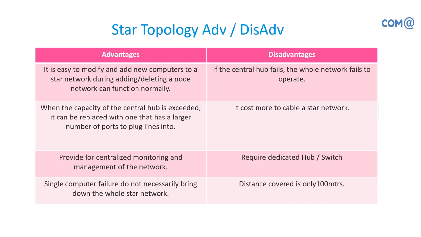So in case of bus topology, it covers only 10 meters. Here it covers a maximum of 100 meters. So it cannot be a disadvantage, but comparing to the fiber or other things, right? It covers long distance, and this is covering only 100 meters. So in that case, it becomes a disadvantage. If I compare with the bus topology, this topology is an advantage, right? So I can use it for 100 meters.